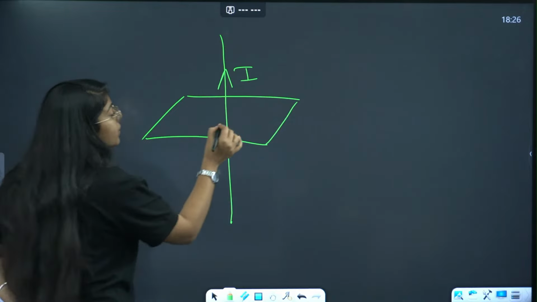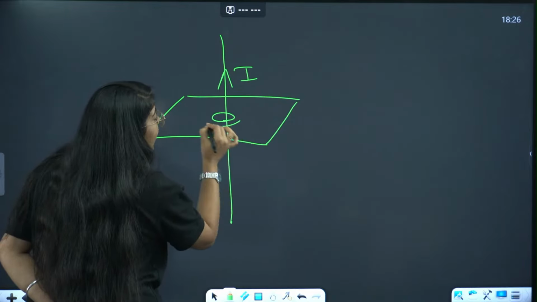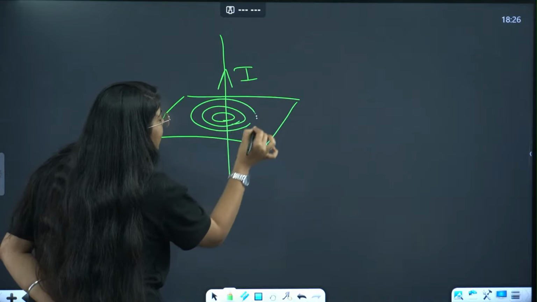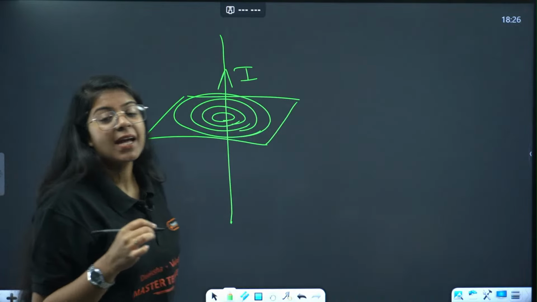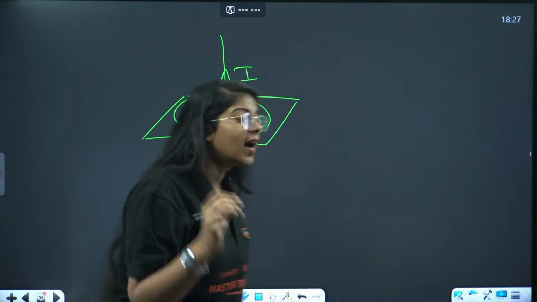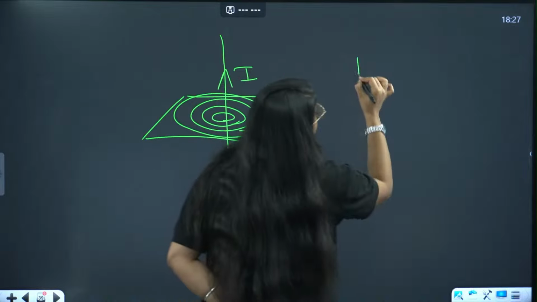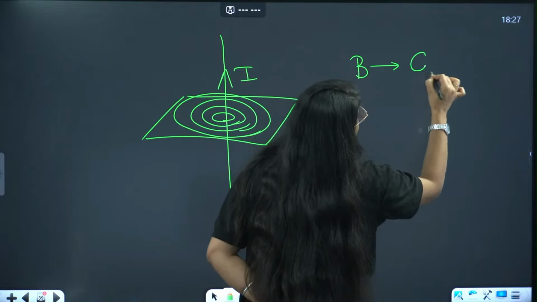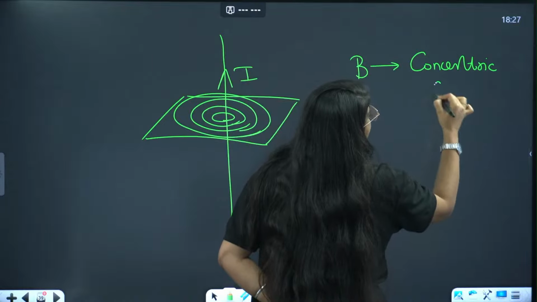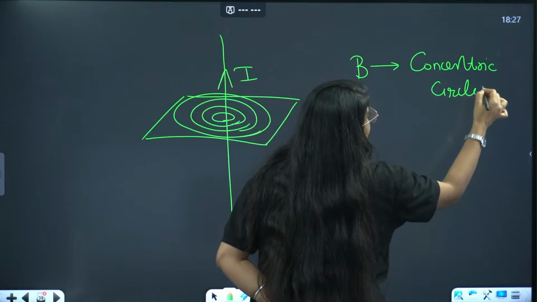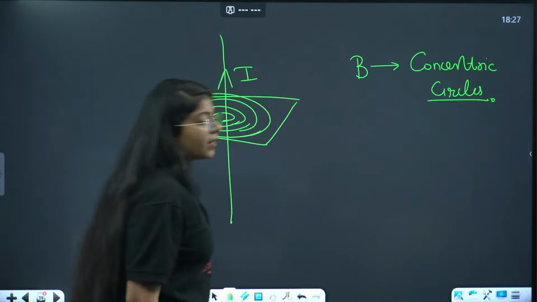We saw that the iron filings aligned themselves in concentric circles. ठीक है? So around a straight wire, the magnetic field is in the shape of concentric circles. Done? Everyone understood?